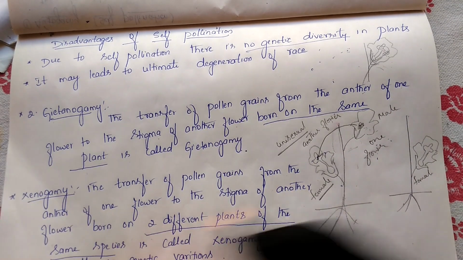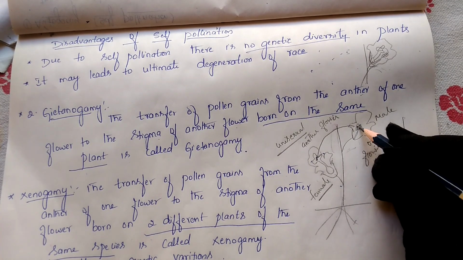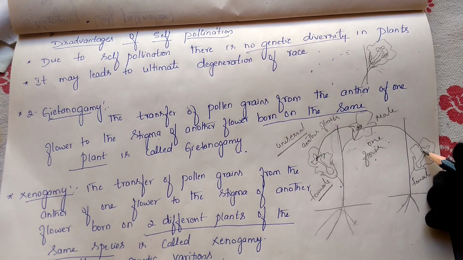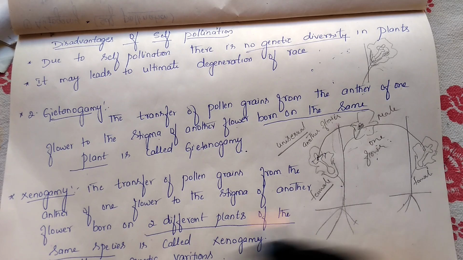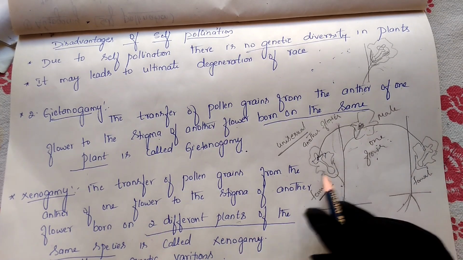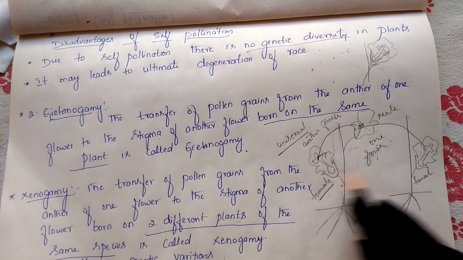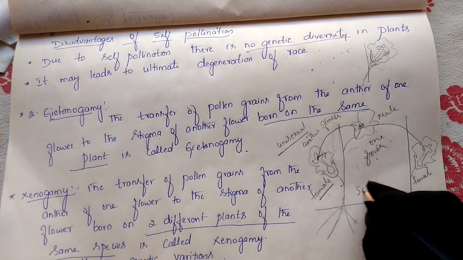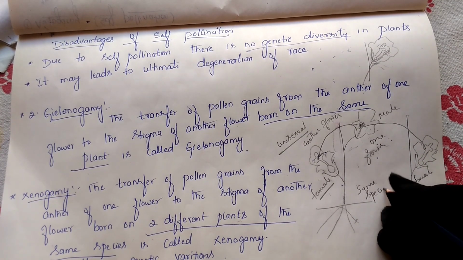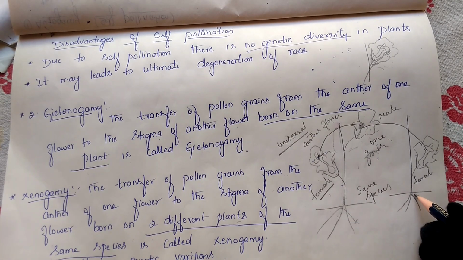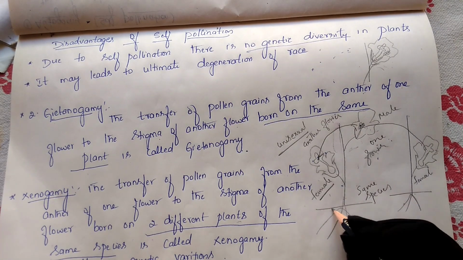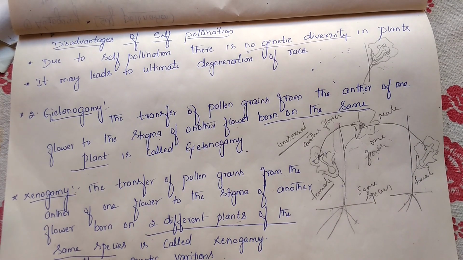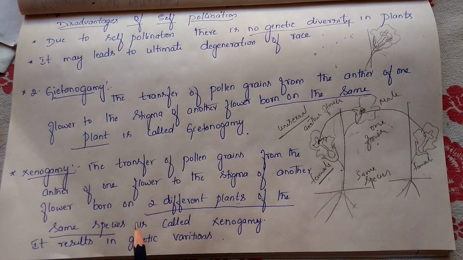Now xenogamy means transfer of pollen grains from the anther to the stigma of another flower born on two different plants. Both the flowers are not present in one plant. They are present in two different plants of the same species. What does same species mean? If this is a mango plant, this should also be a mango plant. If this is a guava plant, this should also be a guava plant only. Otherwise they are not the same species.